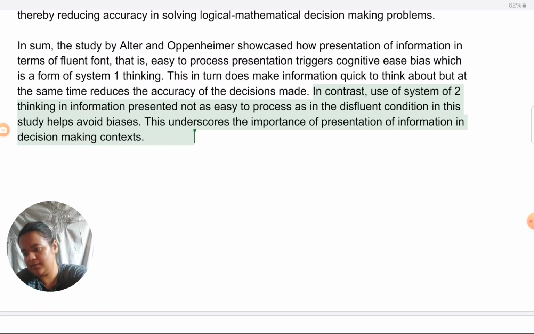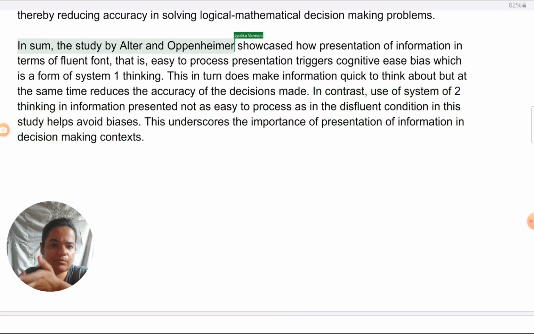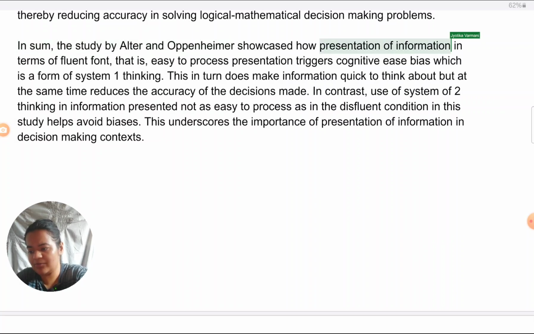What I have done in the conclusion is I've interwoven features from Alter and Oppenheimer and shown exactly what I had written in the introduction, system 1, cognitive ease bias and all, where it was seen in the study and how these features of the study are supporting those concepts which I had mentioned initially. That is what is known as linking back. For example, initially I spoke about triggering of cognitive ease bias with easy presentation of information. So I've linked that in this study, it is the fluent font, which is the easy to read information or the easy presentation.